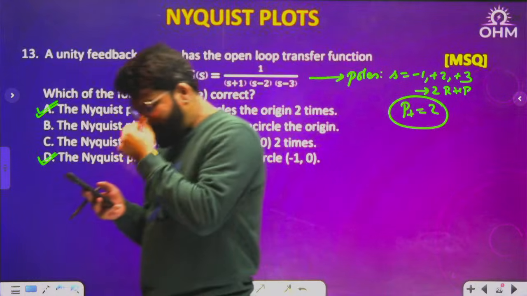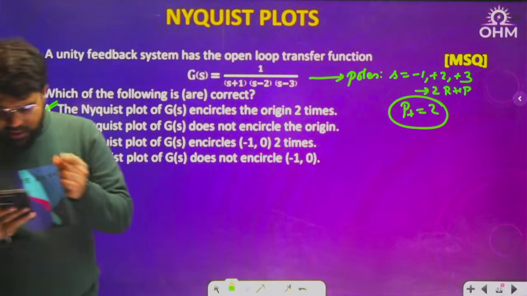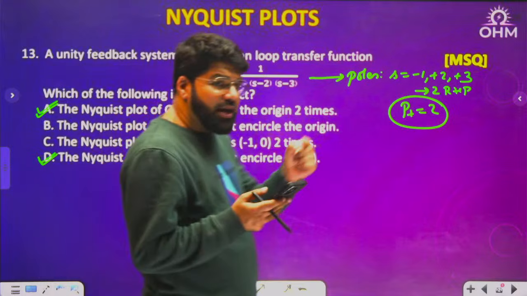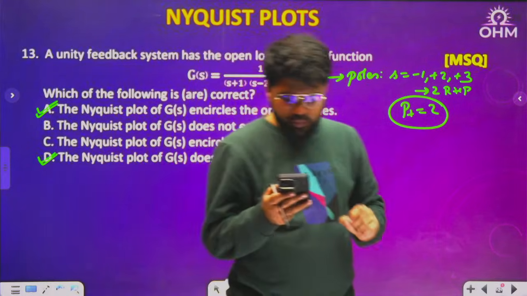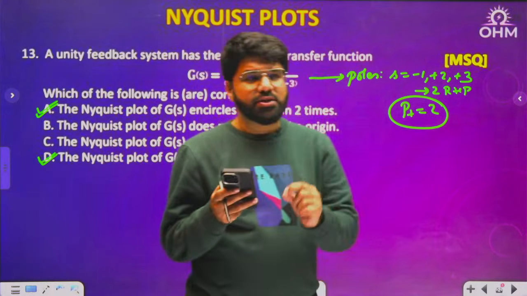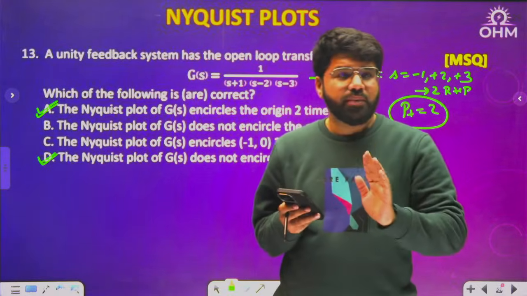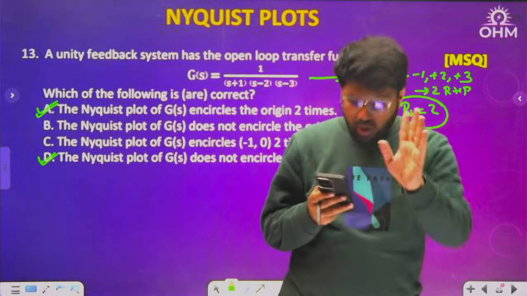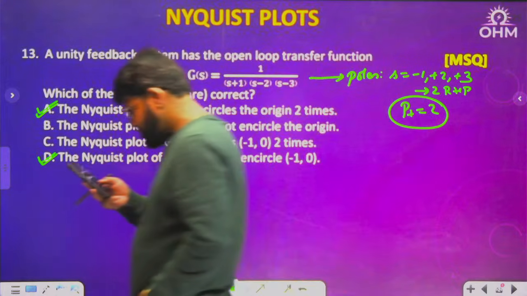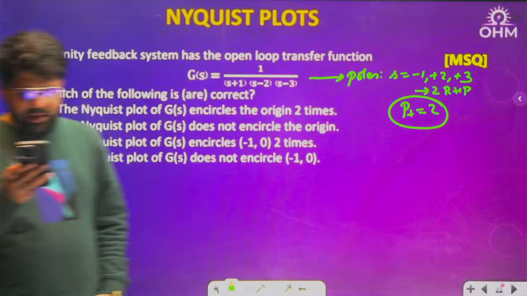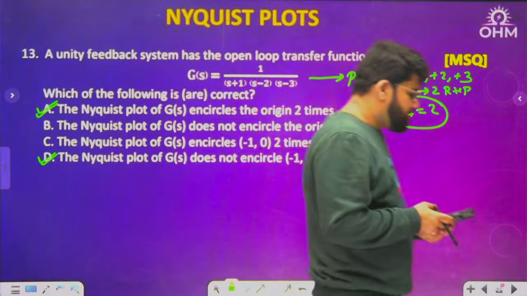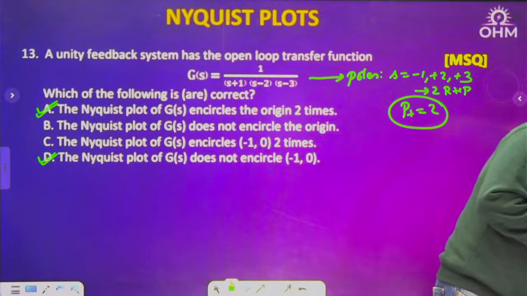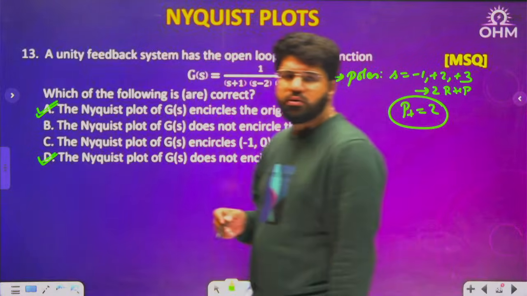N equal to minus 1 simply means that the Nyquist plot will encircle the minus 1 comma 0 once in the clockwise sense. Yes, correct answer A and D. 2 answers correct for this MSQ question.